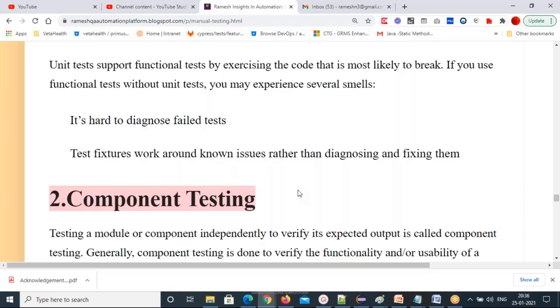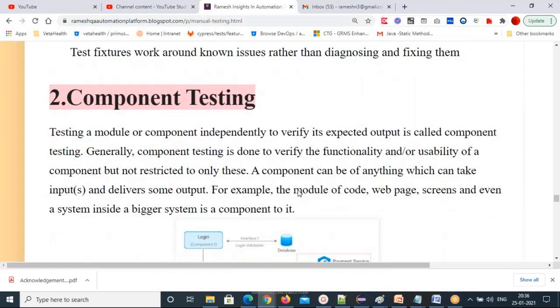And the second one is component testing. Component testing is testing a module or a component independently to verify its expected output. Generally, component testing is done to verify the functionality or usability of a component, but it is not restricted to only these two; many types of testing you can perform, such as positive and negative test cases.